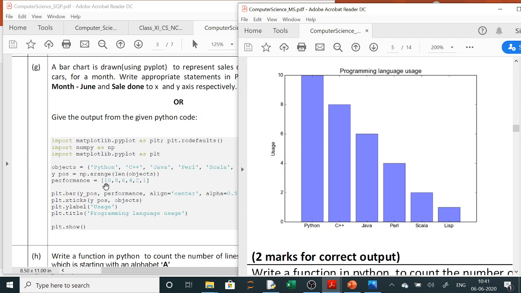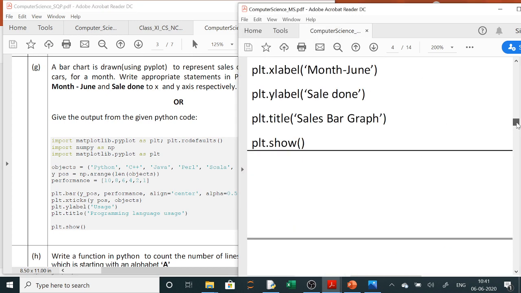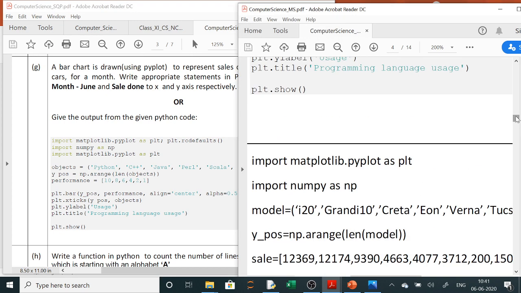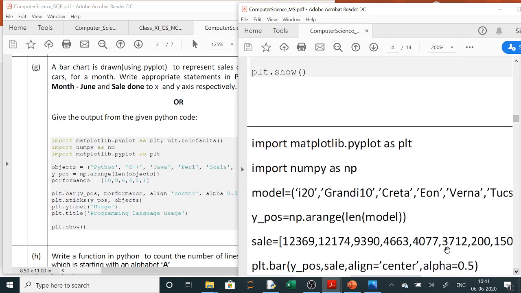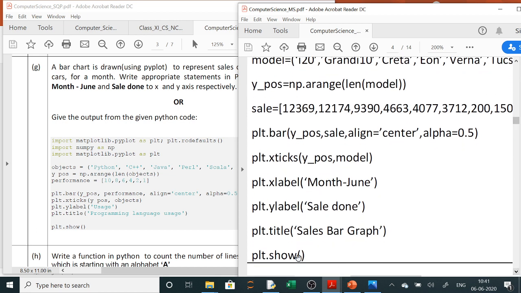Clear? Now in the same way, the same answer I am copying for this. Only the difference will be that here the car showroom was there. So instead of objects or languages, here you have to write the names of the cars. And sales a little bit higher, or this is sales, alright, this also you can write. So same answer, only in X label what you have to write here. In Y label you are showing the sales.